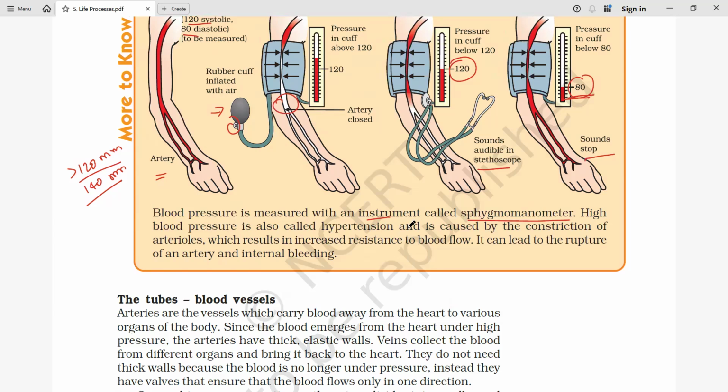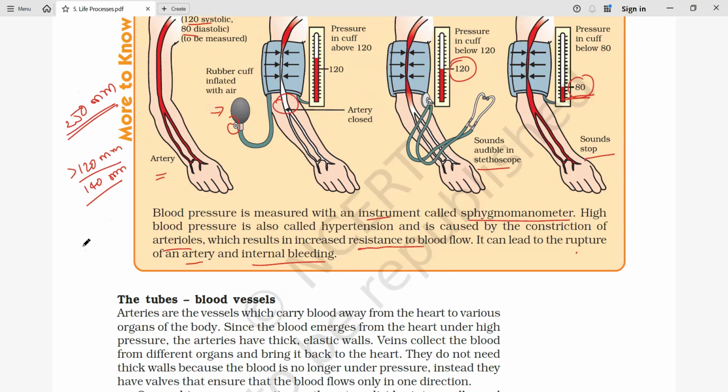It is caused by constriction of arterioles, which provides resistance to the blood flow, so the pressure increases. Finally, rupture of an artery can take place and we have internal bleeding. When the pressure is 250 mm or 300 mm, the artery gets damaged and internal bleeding takes place. This is a case of hypertension.